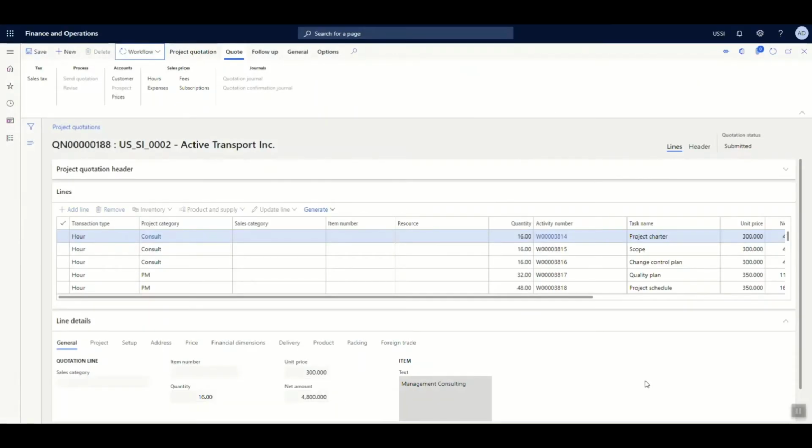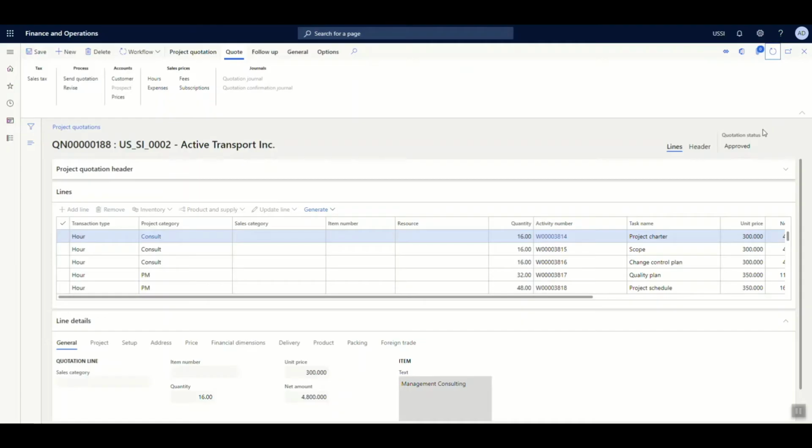Based on the hierarchy set, this particular quotation is going to go to those respective authorities for their approval. Once the quotation has been approved by the higher authority, then we will get a go ahead and an access in the system to proceed further with sending the quotation to the customer.